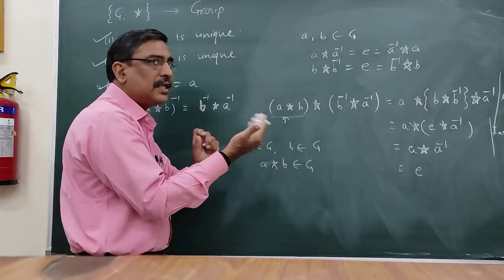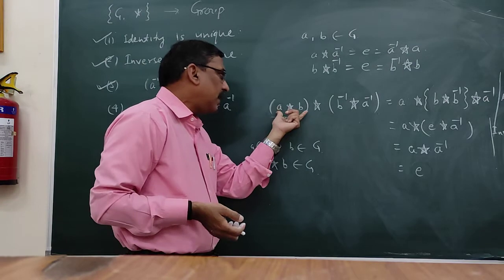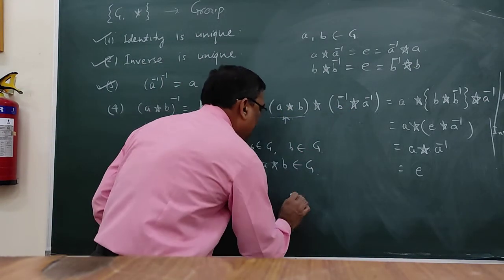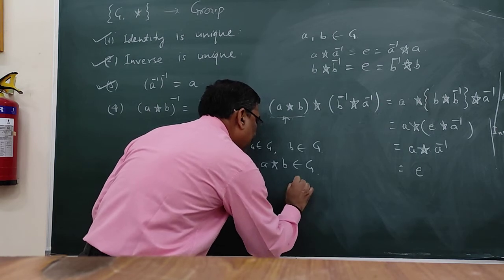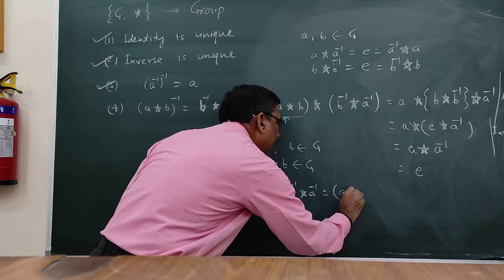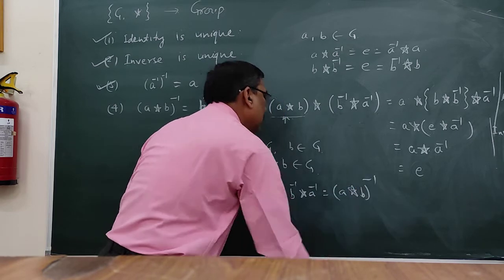It means one is the inverse of the other. So AB is the inverse of B inverse A inverse. So I can write B inverse operation A inverse is equal to AB inverse.